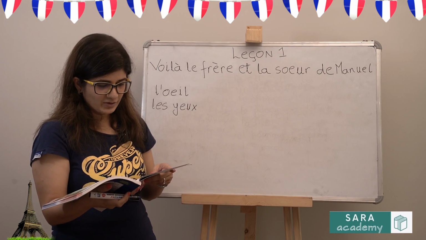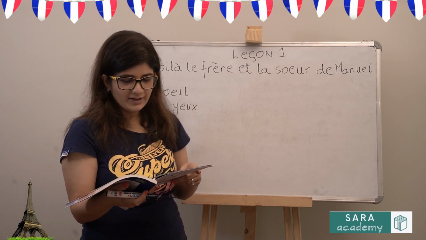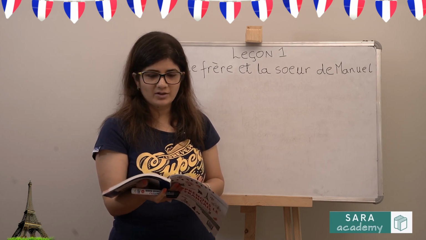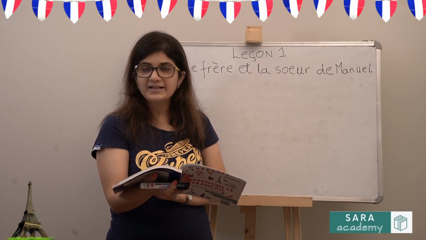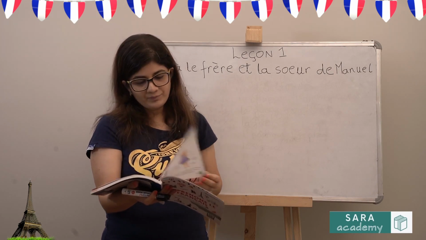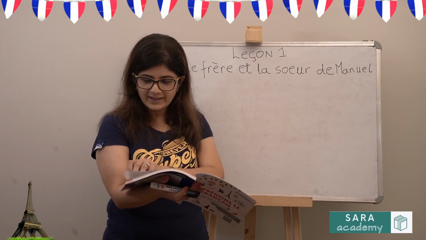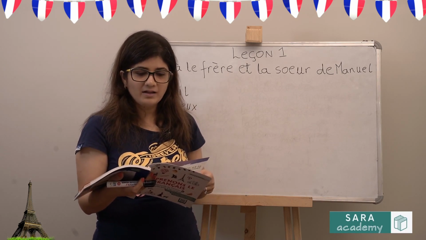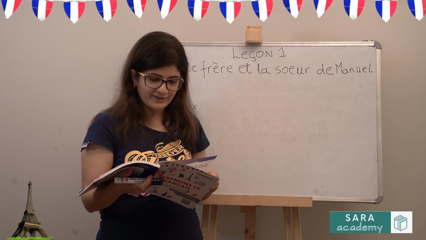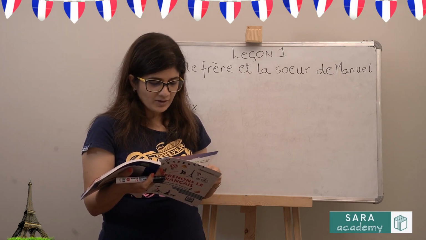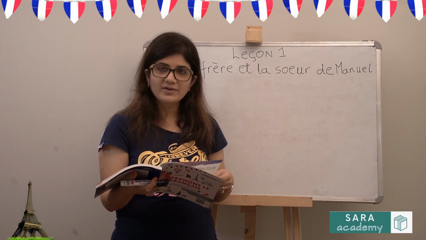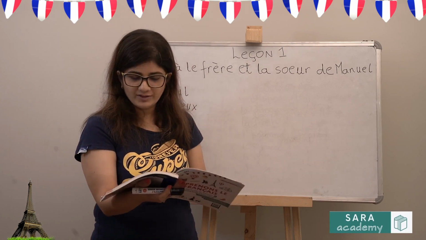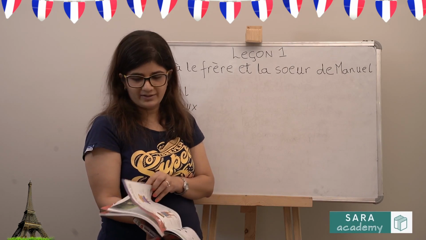Now the questions. Comment s'appelle le garçon? Qui est sa sœur? What is the name of the boy and who is his sister? So the name of the boy is Denis Lavigno. So you can say le garçon s'appelle Denis Lavigno. Sa sœur, his sister, s'appelle Catherine Lavigno. Comment sont le frère et la sœur? How is the brother and the sister of Manuel? So you have to describe them using the sentences which have been given in the text.